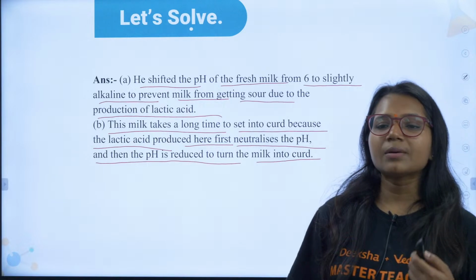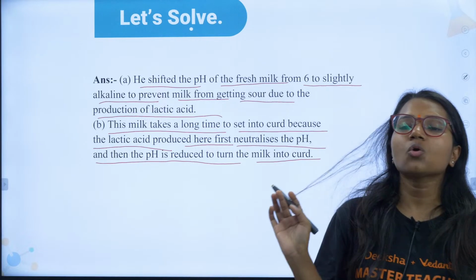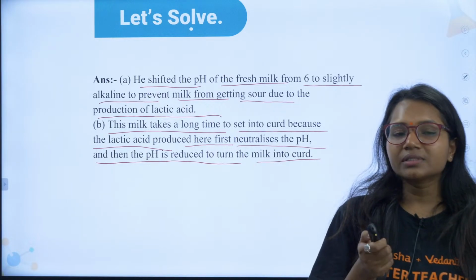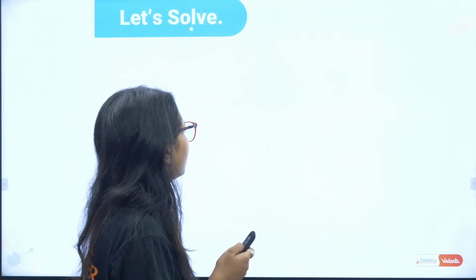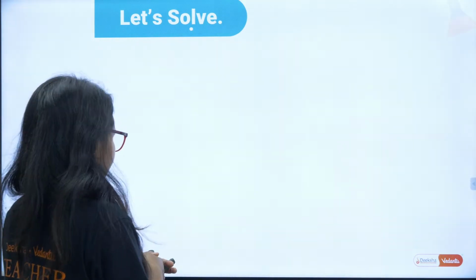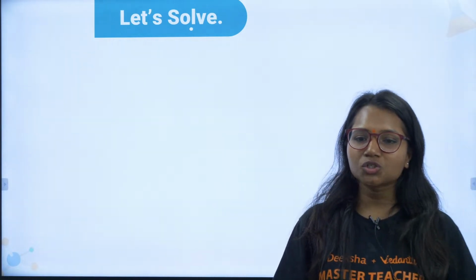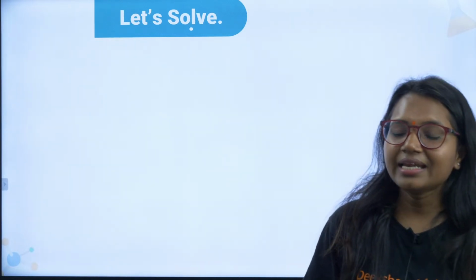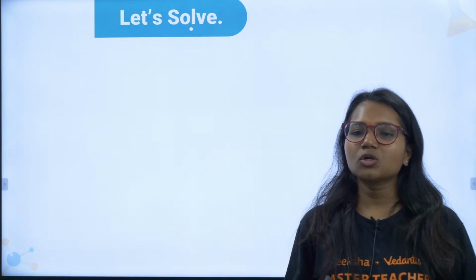Do give me a thumbs up if you have understood what is happening when the milkman is adding the baking soda. Here is our next question. Just a second. So guys, here all our questions got over. I hope you guys have understood all the questions. Do you guys have any doubt? Do let me know in the comment box. It increases the shelf life of milk. Absolutely correct.